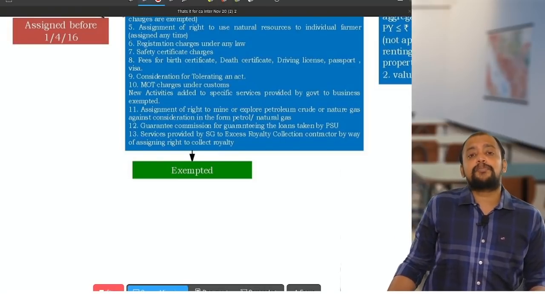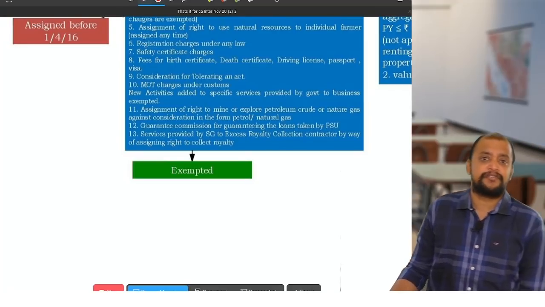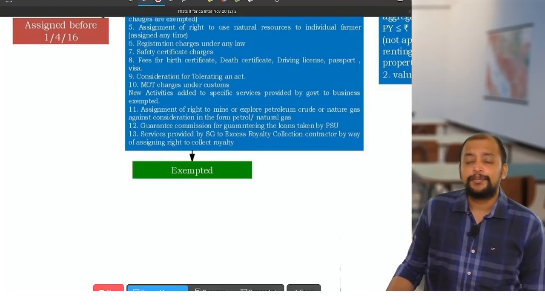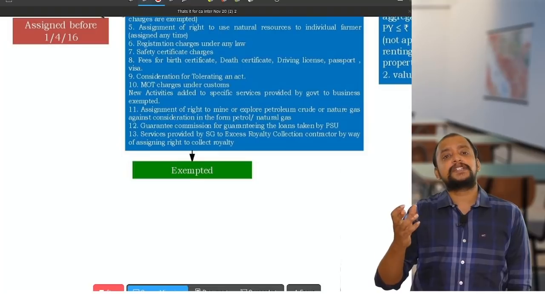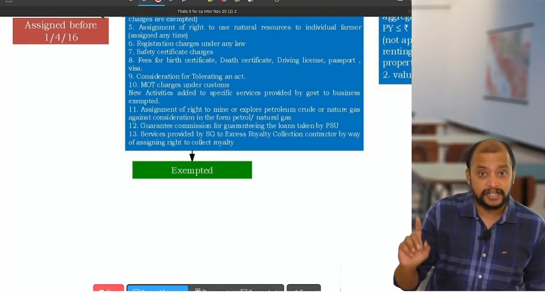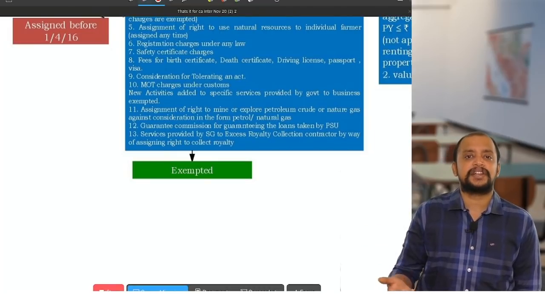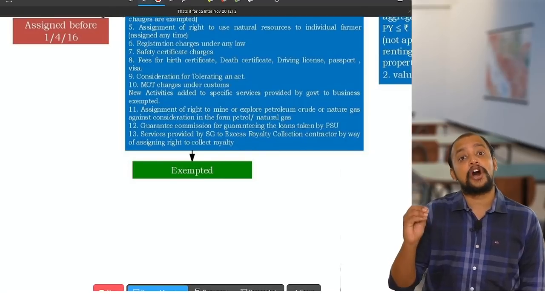Then, sir, what about fines and penalties? Can it also be called consideration for tolerating an act? No, because fines and penalties payable are for breach of law, not breach of contract, and in that case it is first of all not consideration and we should treat it as not a supply.